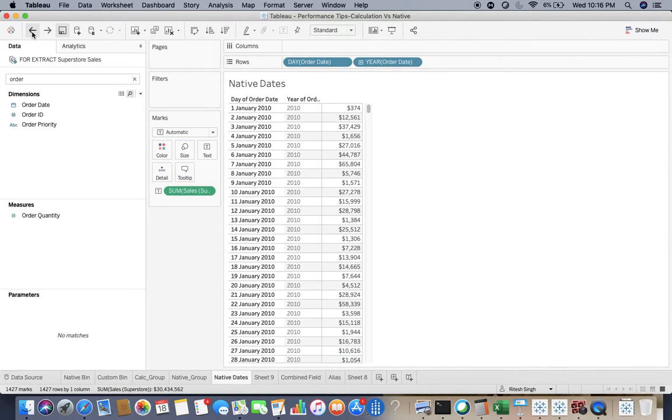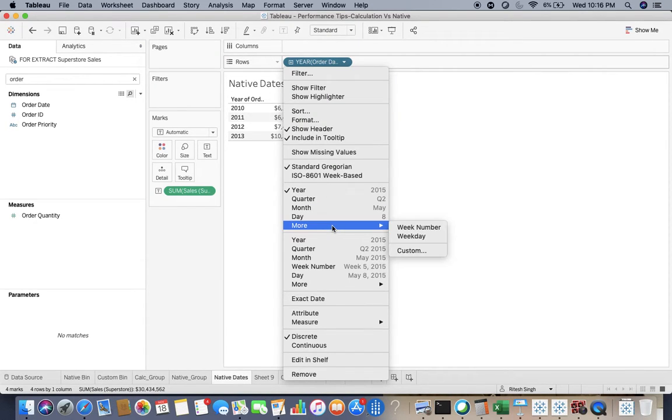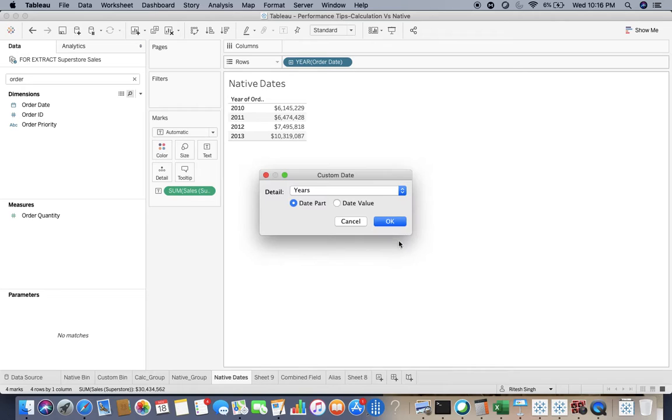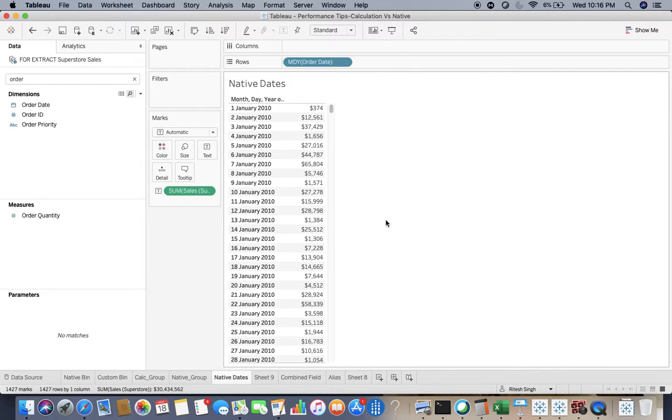I need not create an additional calculation for 1 Jan 2010 and all. I can show you. This is the format that I need to have, and I can just say custom dates, and there are different dates over there. I can just directly go and create that particular format for you. Make use of custom dates instead of writing a separate calculation for the same.